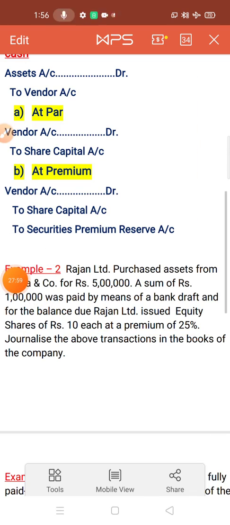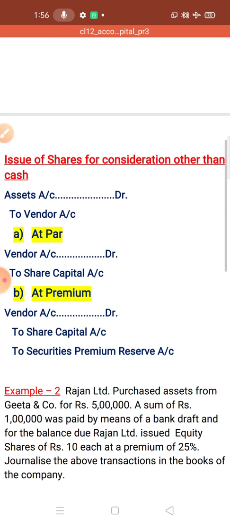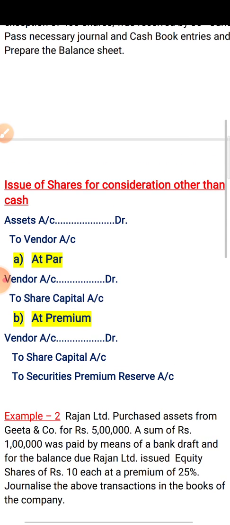I hope you all have understood this topic also, issue of share other than cash. So children, solve your book question in your fair notebook. And if any queries, then we can solve in a separate group.